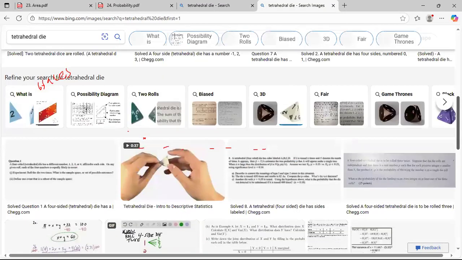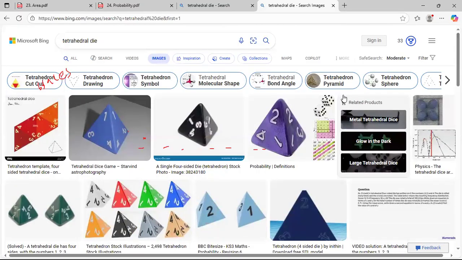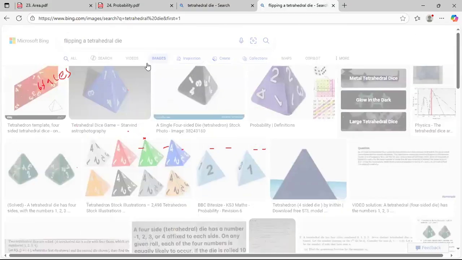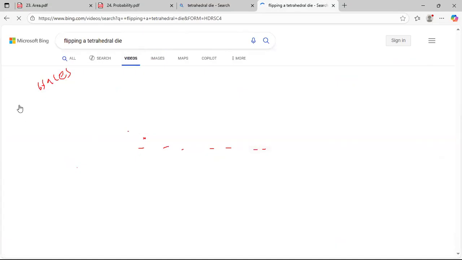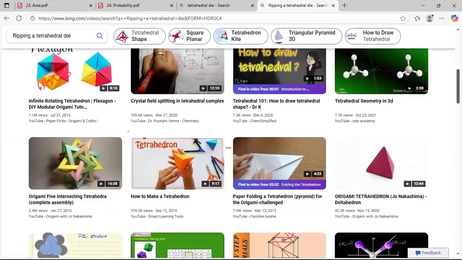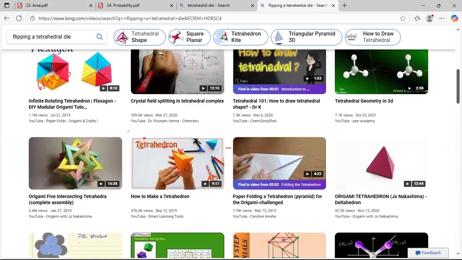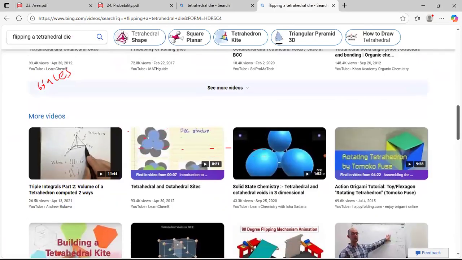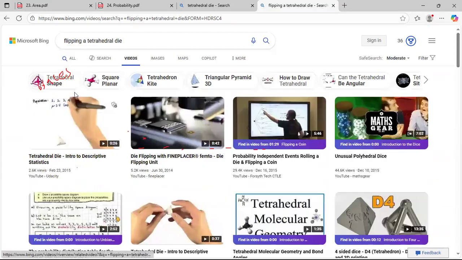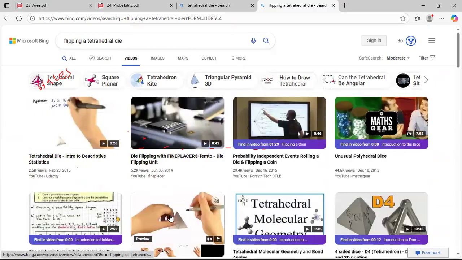Yeah, 4 sides are there for a tetrahedral die. So tetra means 4. A tetrahedron has four faces.